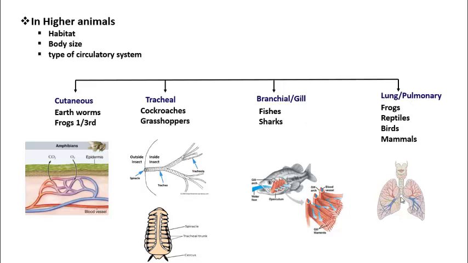So what is lung respiration? We have already seen in previous videos. Briefly, in lung respiration, air enters through nostrils, then nasal cavity, pharynx, larynx, trachea, bronchi, bronchioles, and alveoli. And inside alveoli, exchange of gases takes place. After exchange, blood carries oxygen to all the tissues of the body, and carbon dioxide in alveoli comes out from nostrils into the atmosphere. Got it, students? This is what we learned under lung respiration, right?